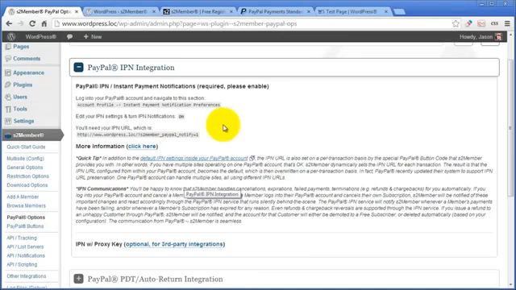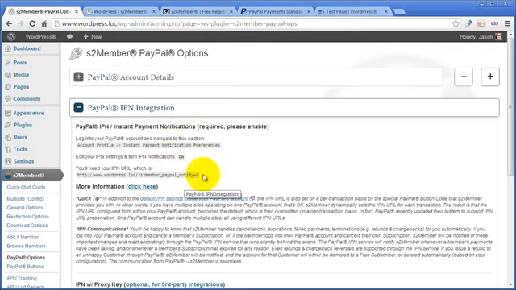So it's not absolutely required, but I do recommend that you do it as long as you don't already have an IPN URL configured in your PayPal account. Like if it's already empty, if you follow these instructions and you go in and it's already empty, just go ahead and paste this in. It's a great idea just to have it in there as a backup in your main PayPal account configuration.